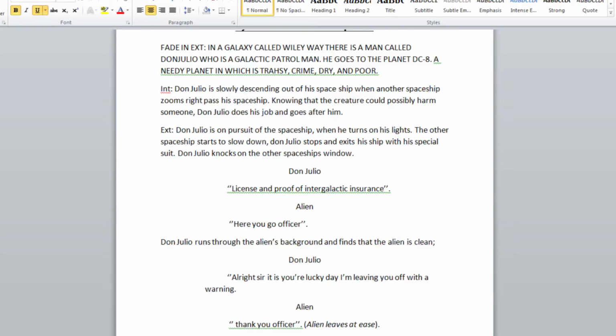External. Don Julio is in pursuit of the spaceship. When he turns on his lights, the other spaceship starts to slow down. Don Julio exits his spaceship, and the alien exits the spaceship too, and Don Julio asks for proof of intergalactic control.